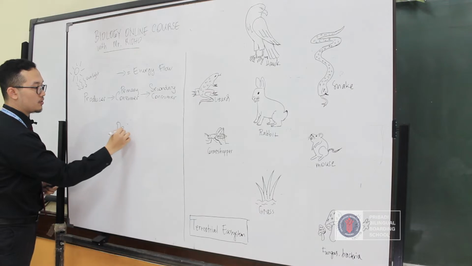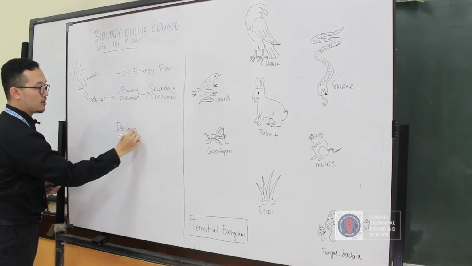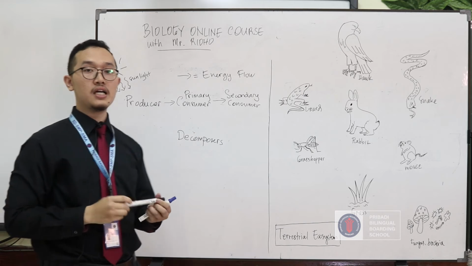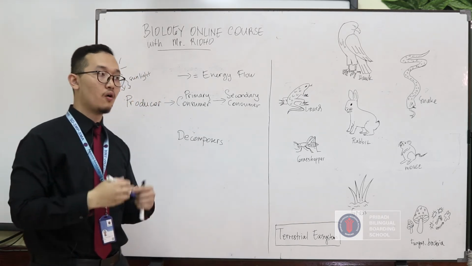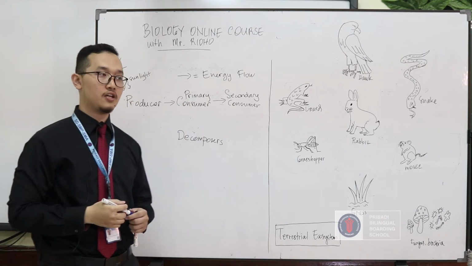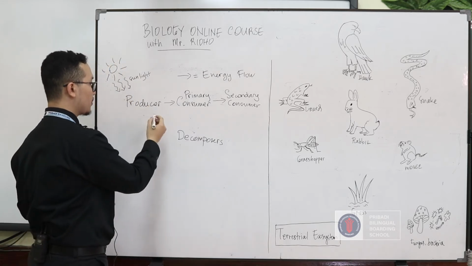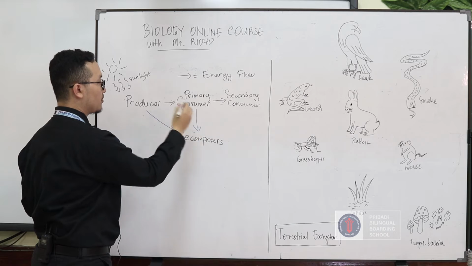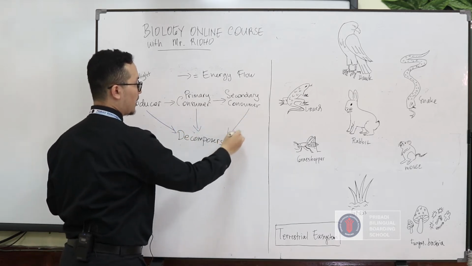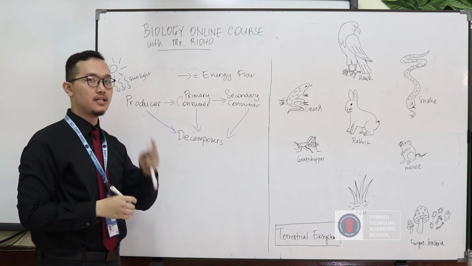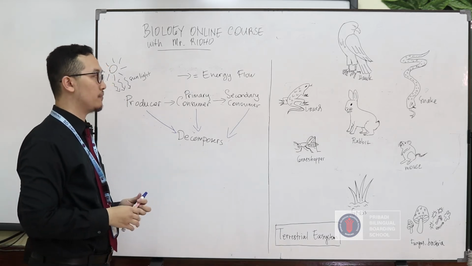Okay, and how about the third category? So I add more here. Decomposer. So what is decomposer? Decomposer is an organism that feeds or obtains energy by breaking down the dead bodies and waste of organisms. So the producer can give energy to the decomposer, the primary consumer as well, and the secondary consumer. So the decomposer obtains their energy by breaking down the dead matter.